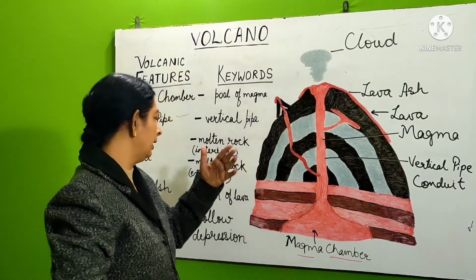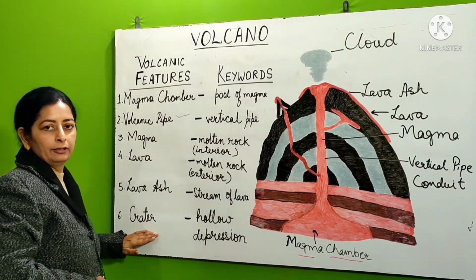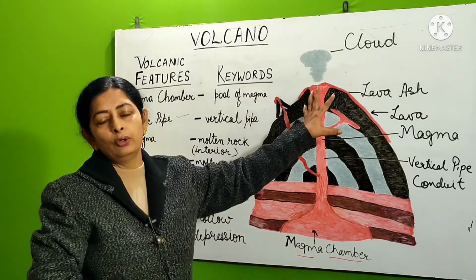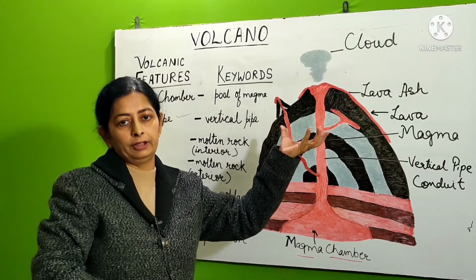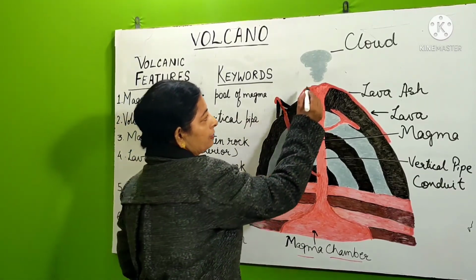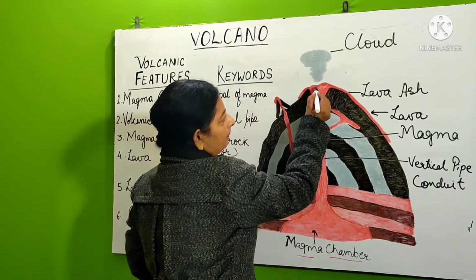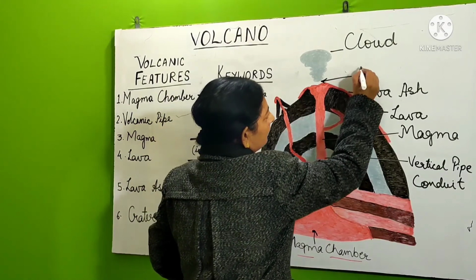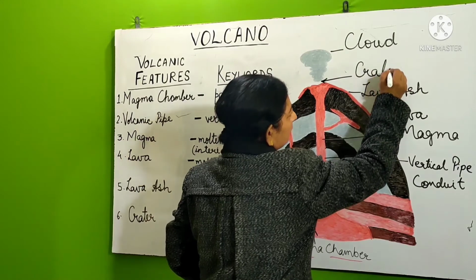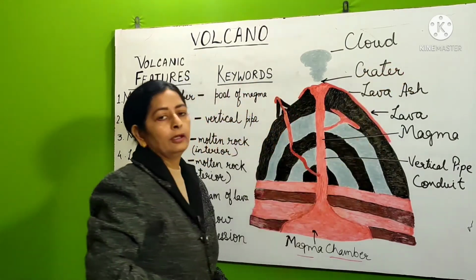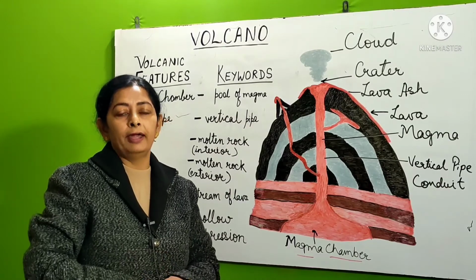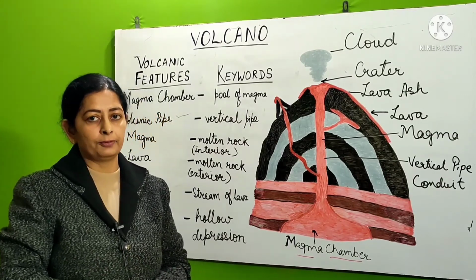Later on we will come to another feature, that is crater. Now what is this crater? Crater means a hollow depression or a bowl-like depression. You will find this depression over here. You can see a small depression. So this is crater. Crater is a small depression which is present at the vent of the volcanic eruption.